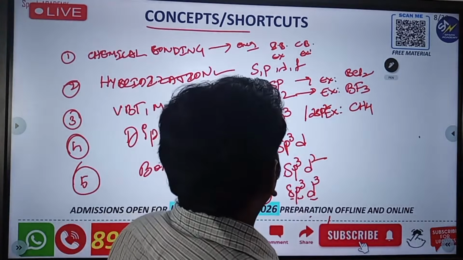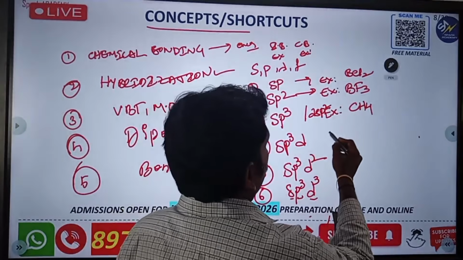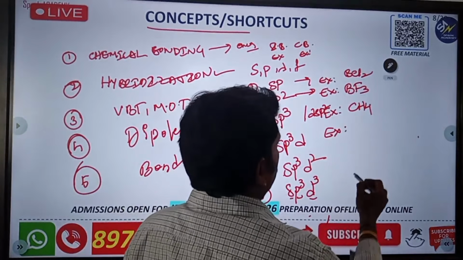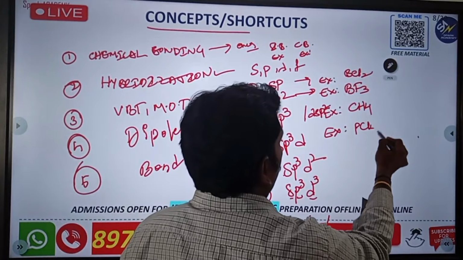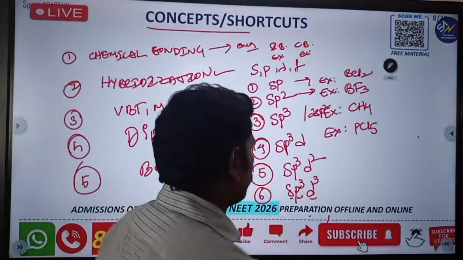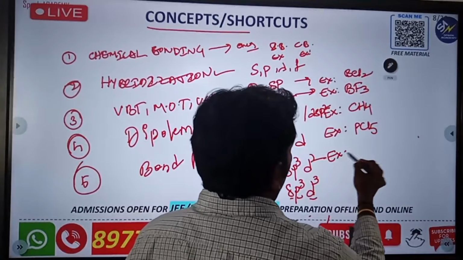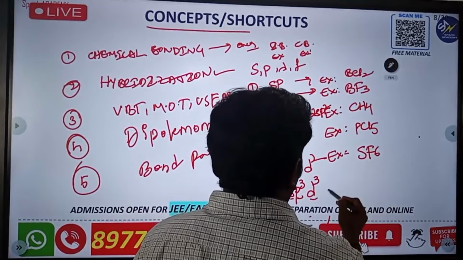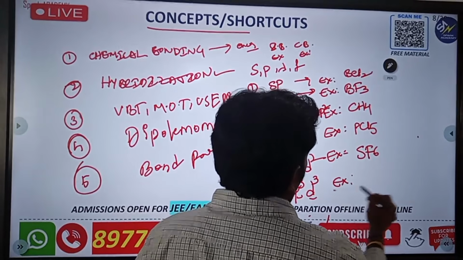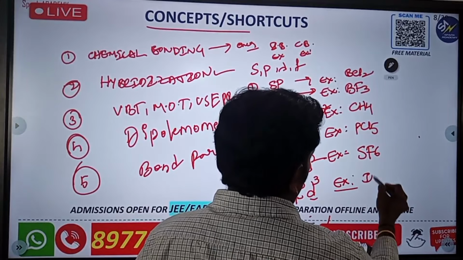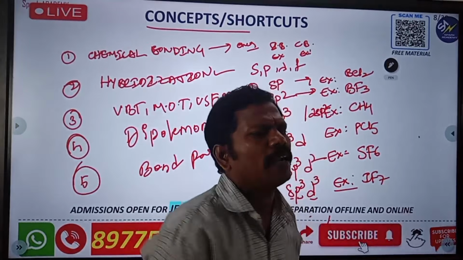Next one, another one, sp3d. This is the best example. You already know that PCl5. PCl5 is the best example for sp3d, SF6, sulfur hexafluoride, is the best example for sp3d2, and the last one, IF7, is the best example for sp3d3.